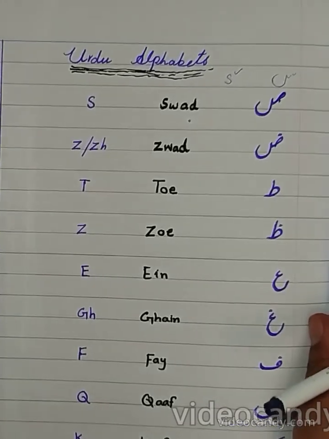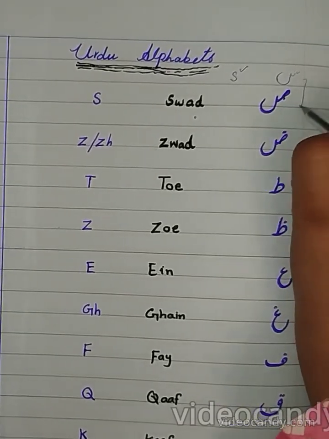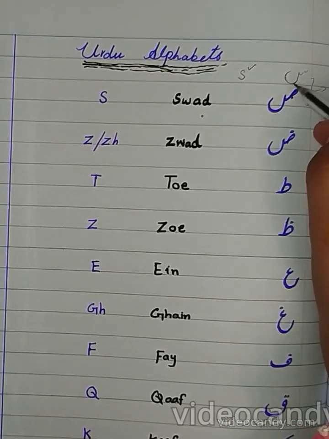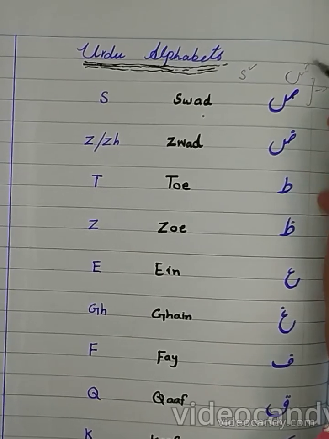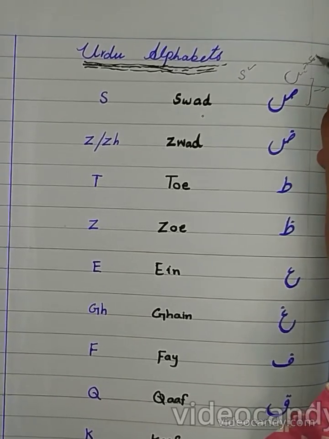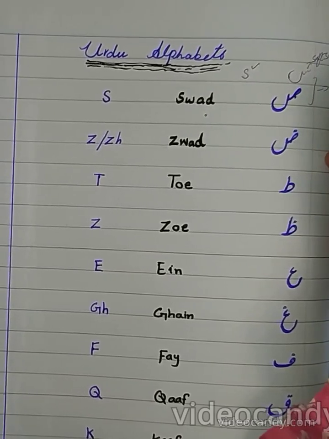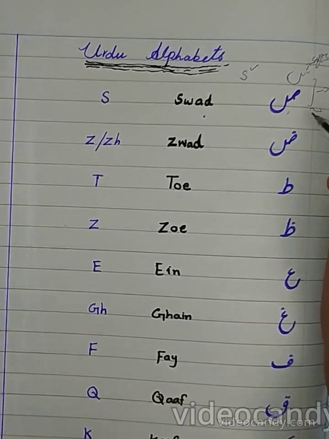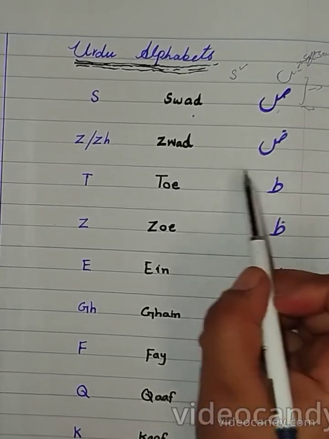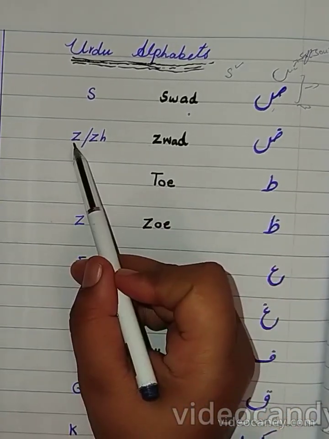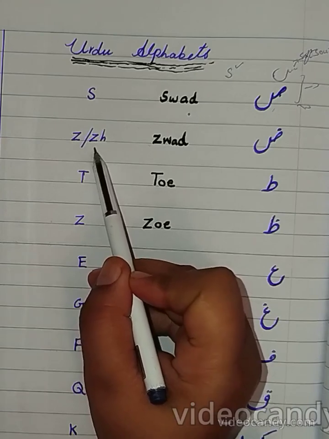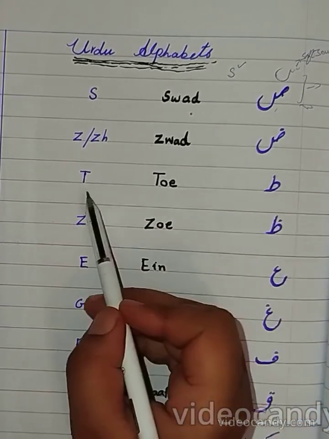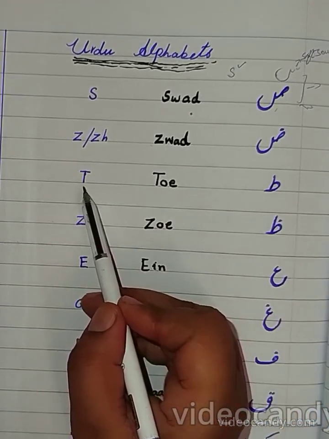But if you look at both, there is a difference between Seen and Swad. Seen refers to the soft sound, but Swad we may also use for the long sound. Next is Zwad. Zwad in English is simply Z or the combination of two letters, Z and H. Next is Toy. It's simply like T in English.